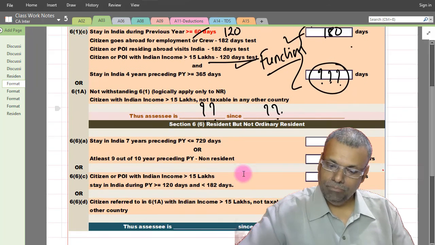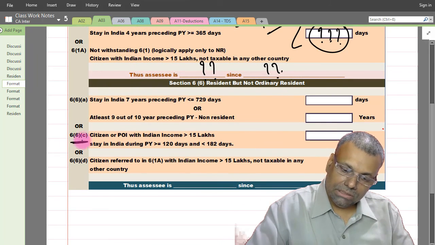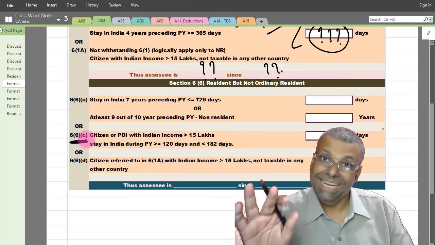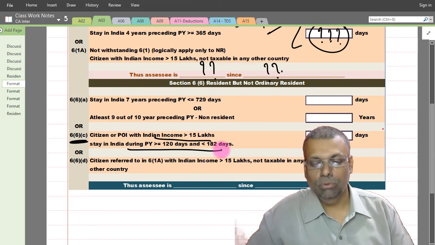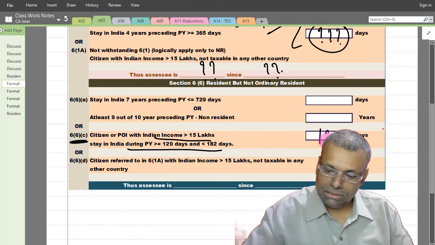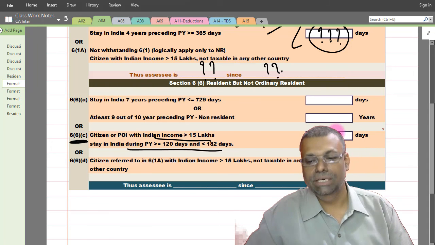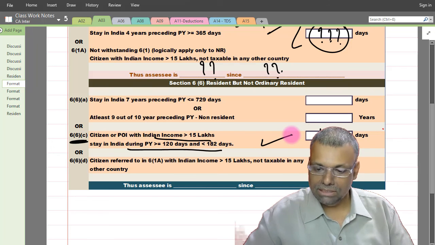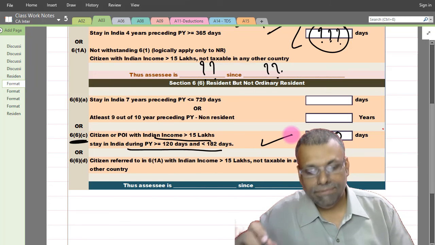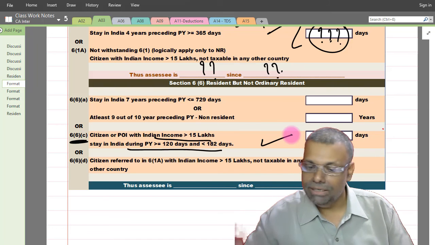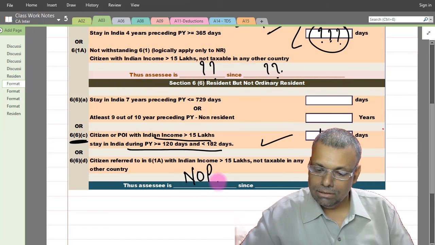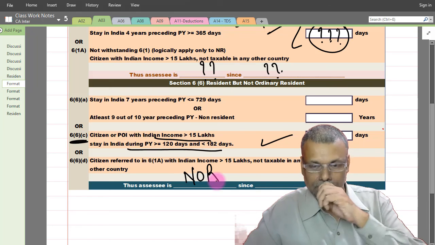However, if I look at this not ordinarily resident condition independently, because income is more and stay is more than or equal to 120 days and less than 182 days, your stay in India during the previous year is 180 number of days. So this test is anyway satisfied. So if I apply the section 6(6) condition independently, I repeat independently, I can at least conclude that the assessee is a not ordinarily resident.